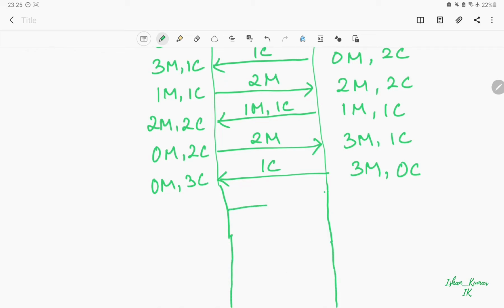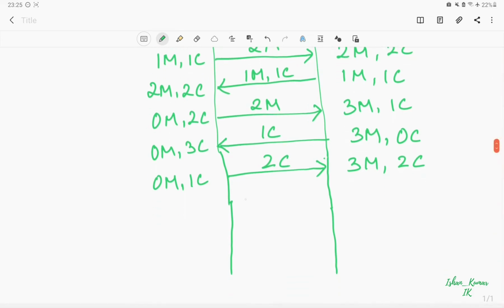Now from this step we can send 2 cannibals to the right hand side, leaving 1 cannibal on the left hand side. So on the right hand side we now have 3 missionaries and 2 cannibals. From here 1 cannibal can again take the boat to the left hand side. So on the right hand side we have 3 missionaries and 1 cannibal, and on the left hand side 0 missionaries and 2 cannibals.